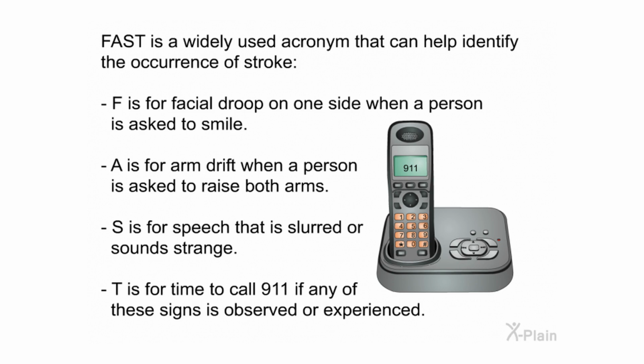FAST is a widely used acronym that can help identify the occurrence of stroke. F is for facial droop on one side when a person is asked to smile. A is for arm drift when a person is asked to raise both arms. S is for speech that is slurred or sounds strange. T is for time to call 911 if any of these signs is observed or experienced.